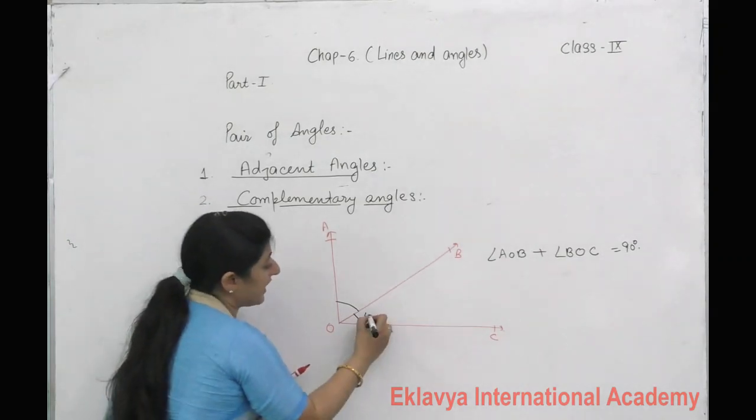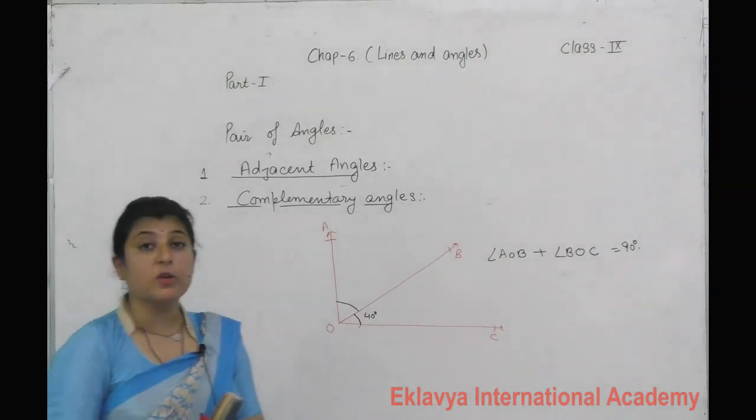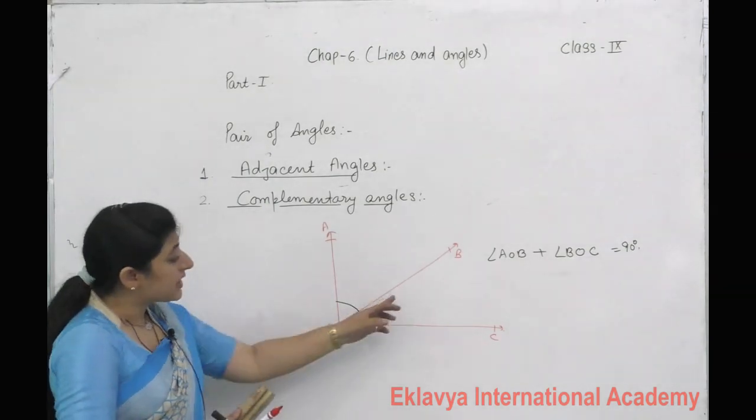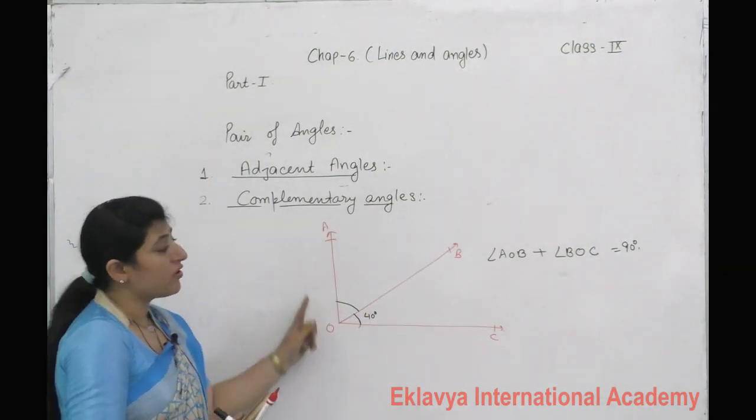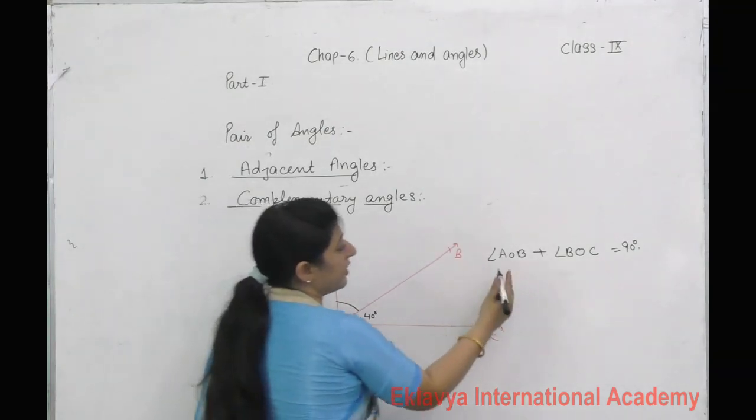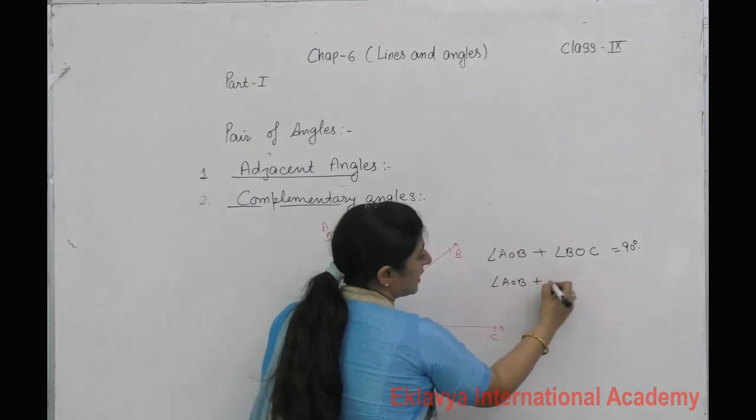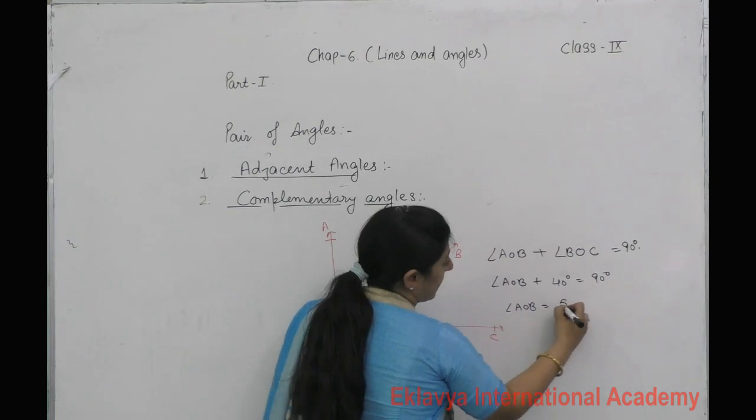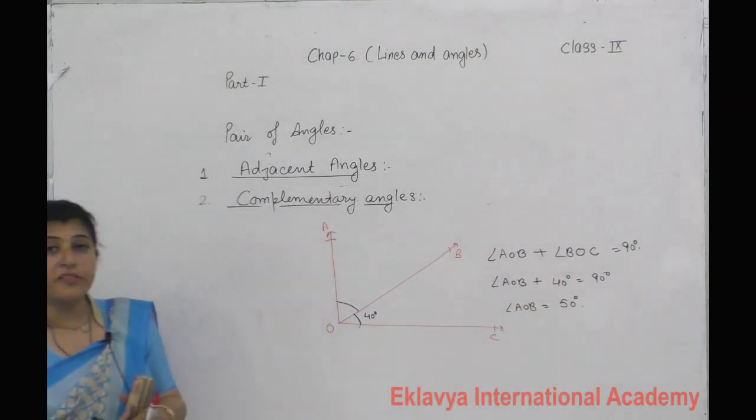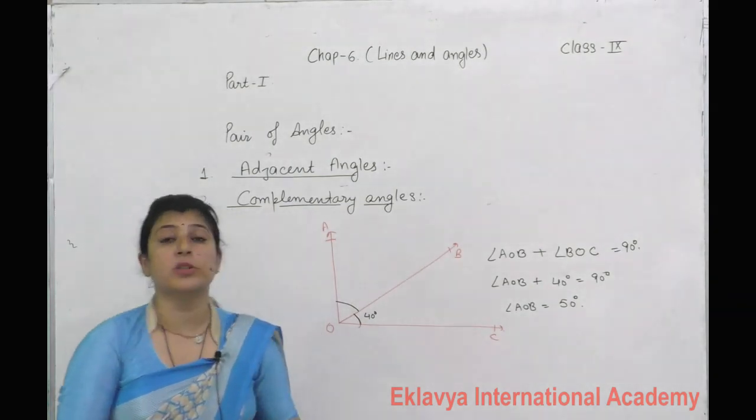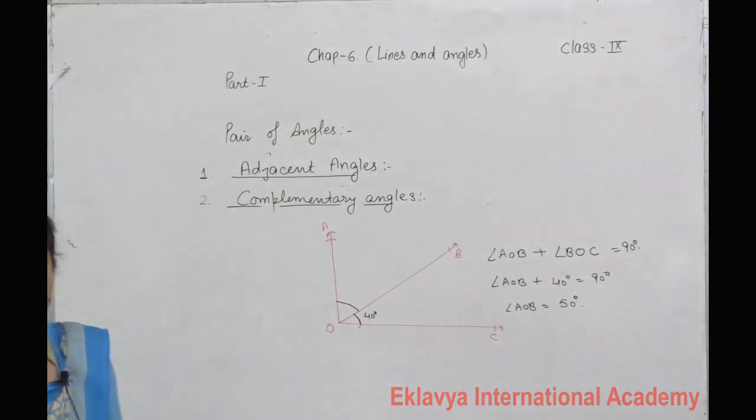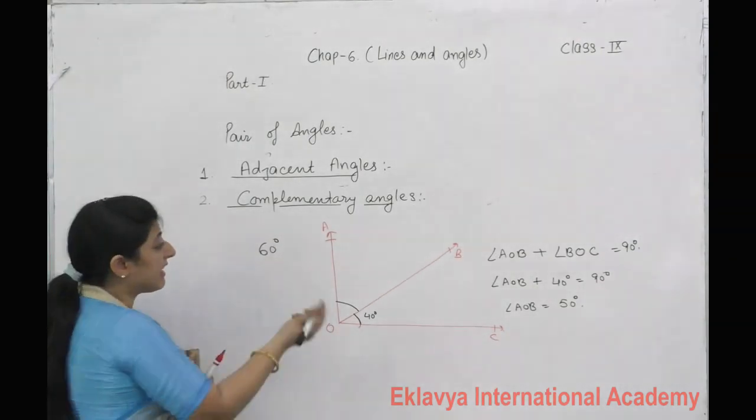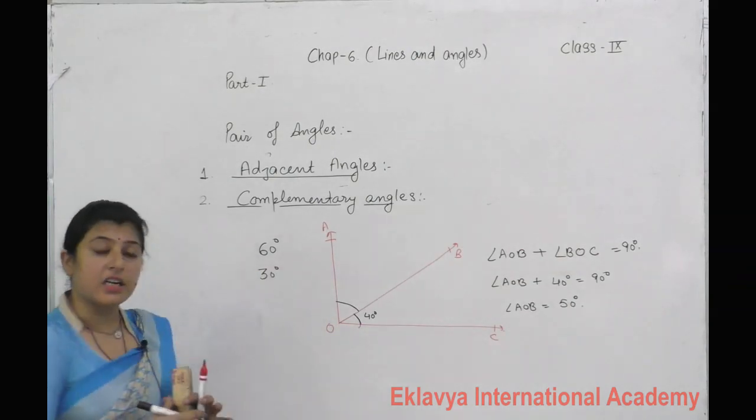Suppose I take this one angle as 40 degrees. It is given to you that these are complementary angles, AOB and BOC, and the BOC value is 40 degrees. So can we find out the value of AOB? Yes, we can. Put here angle AOB plus 40 degrees is equal to 90 degrees. Then what is the value of angle AOB? 90 minus 40, that is equal to 50. So if one angle is given to you, then we can find out the complement of this angle. If one angle is 60 degrees, what is the complement of it? That is 90 minus 60, which is equal to 30.